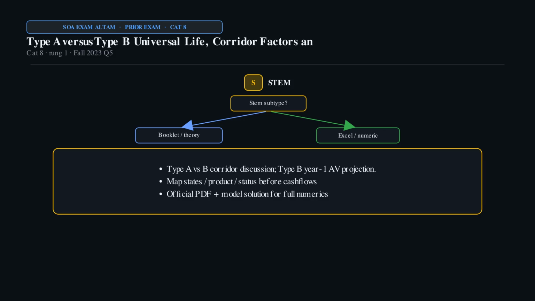Type B year 1 AV projection. Own the recognition queue and map before grinding algebra. Use the official exam PDF and model solution for full numeric work.